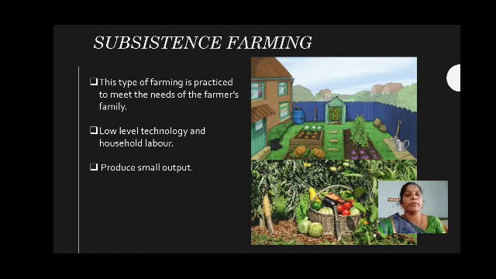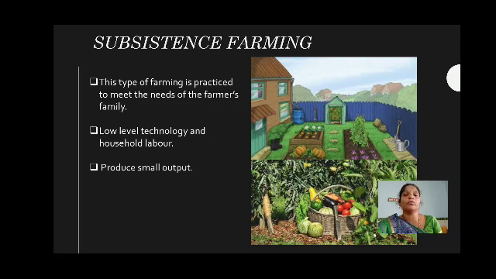See the subsistence farming. This type of farming is practiced to meet the needs of the farmer's family. Only they produce things for their own family. Low level technology and household labor only are used for this type of farming. That means it needs no more than an acre of land. The household members themselves cultivate the plants and produce a small output.